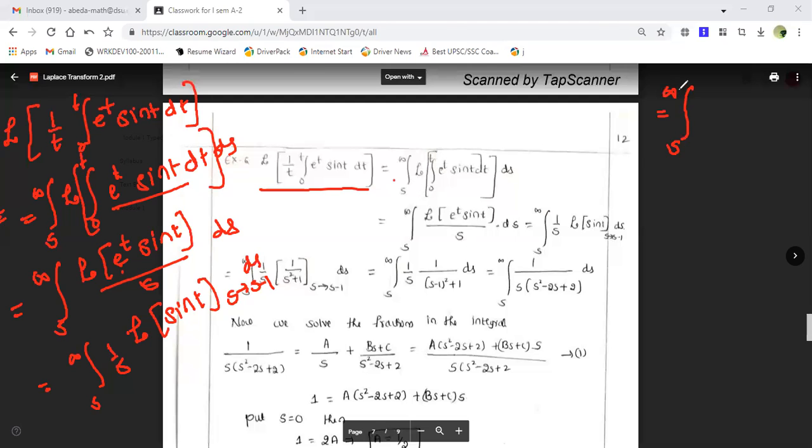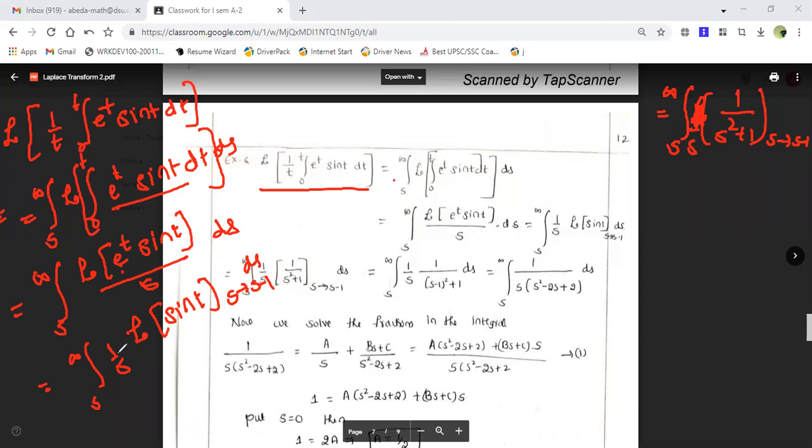So then integration s to infinity, guys, Laplace transform of sin t. What is the Laplace transform of sin t? It is 1 upon s square plus 1, and I think this 1 by s is also here, 1 by s into 1 upon s square plus 1, where s is shifting from s to s minus 1. And this shifting, you have to be very careful, guys.